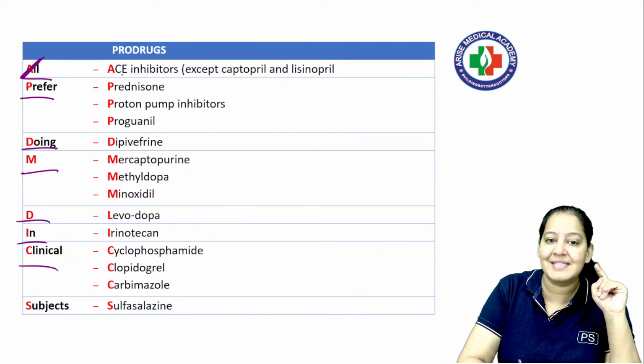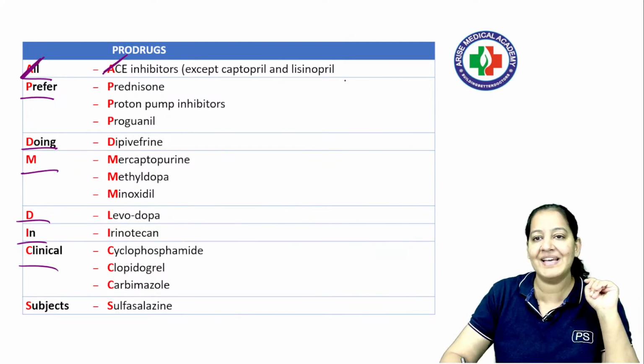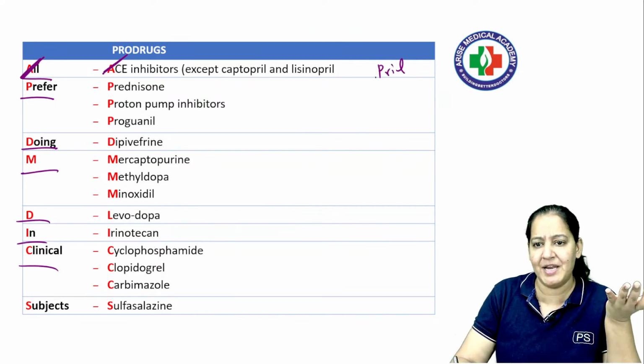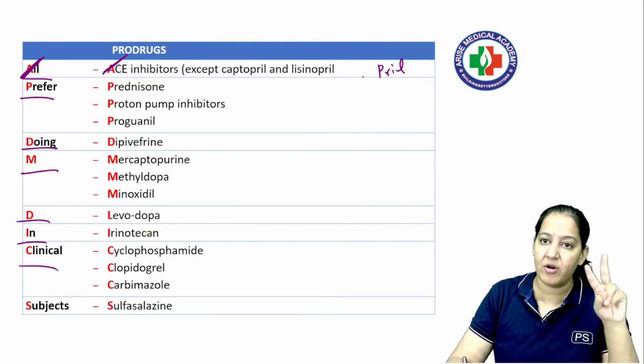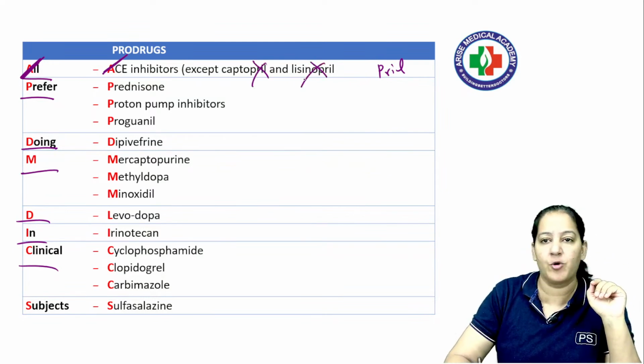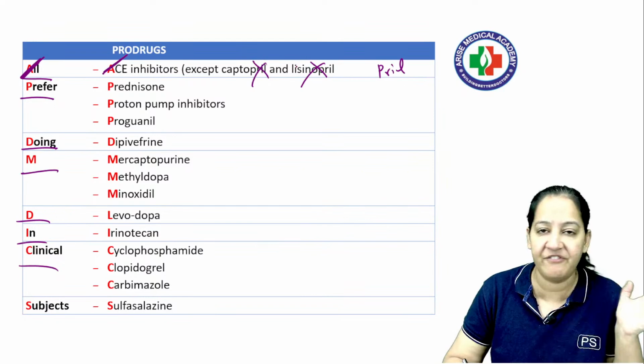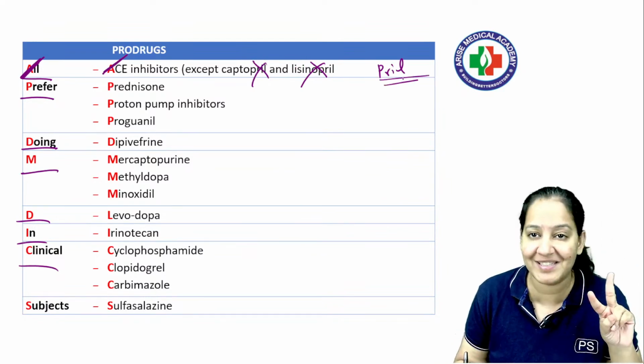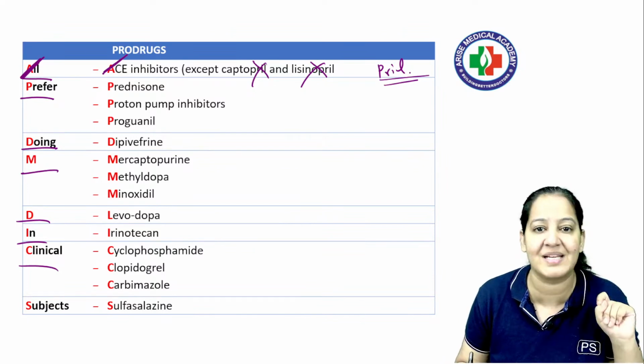The A in All stands for ACE inhibitors. All ACE inhibitors have the suffix pril. All the ACE inhibitors are prodrugs except two: captopril and lisinopril. These are prils, they are ACE inhibitors, yet they are not prodrugs. Apart from those, any pril is a prodrug. So learn the two exceptions. Our question just now was based on this exception.